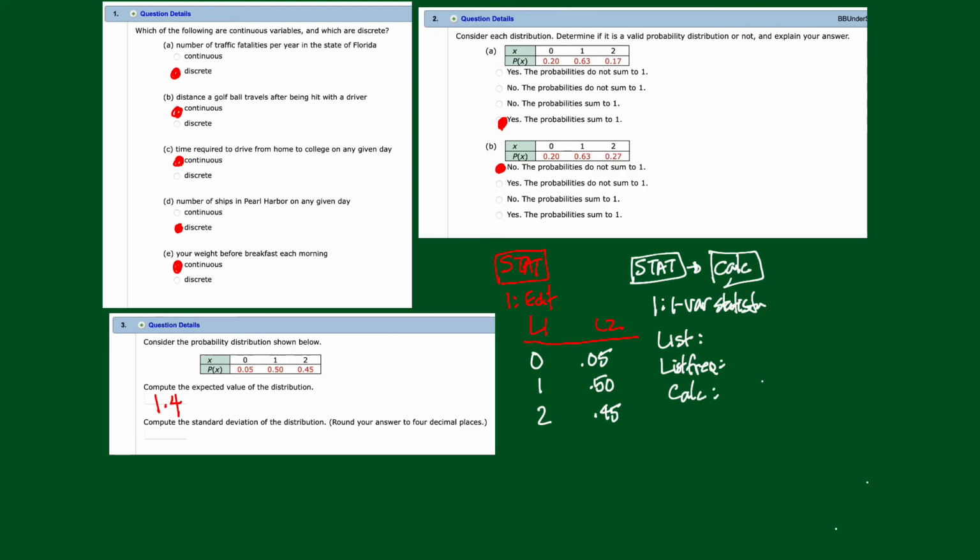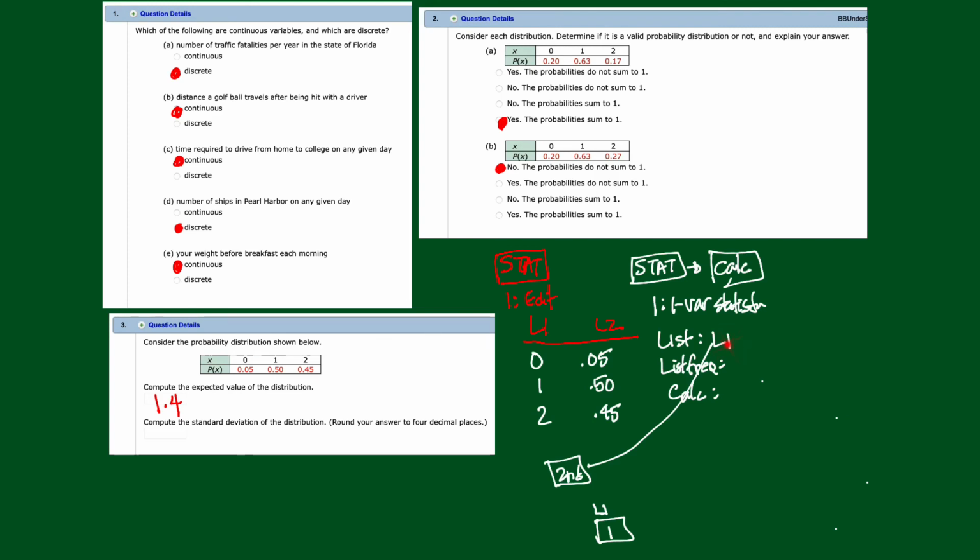Now, the list is going to be L1, right? So you want to get L1. So how do you get that L1? To get that L1, press second, the blue key at the top left, and then down here, press the numerical key 1, because you see right on that 1 key, you see an L1 above it, list 1, all right? So second, 1, and it will put that L1 right in there.